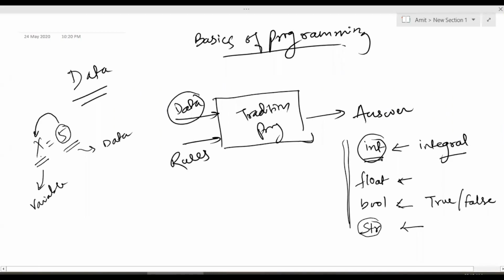So you need variables, and in these variables you will be storing one of these 4 data types. There will be a value which will be either an integral value, a float value, a boolean value or a string value, and that will be stored in these variables. Whatever is on the right hand side will be stored in the variable on the left hand side.